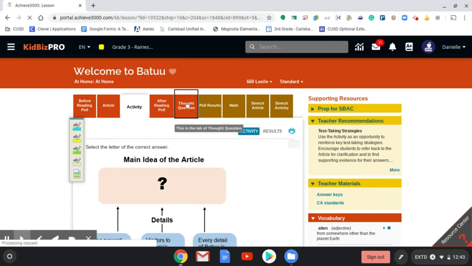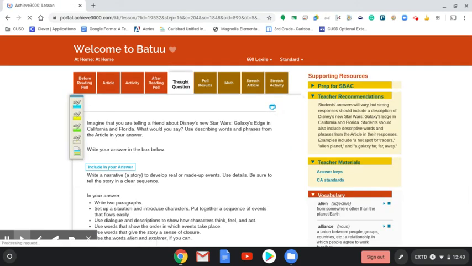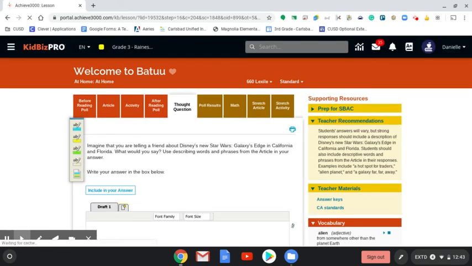After I do that, I'm going to take a look at this thought question for the week. It says, imagine that you are telling a friend about Disney's new Star Wars, Galaxy's Edge in California and Florida. What would you say? Use describing words and phrases from the article in your answer. So you might even start this with dear friend.